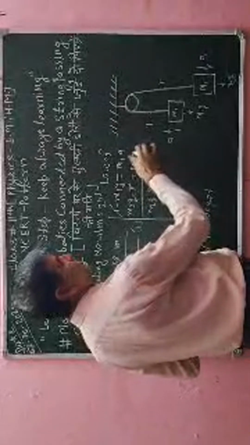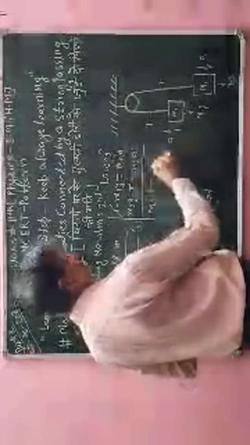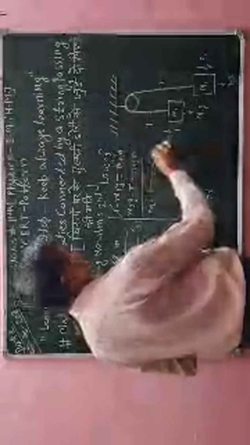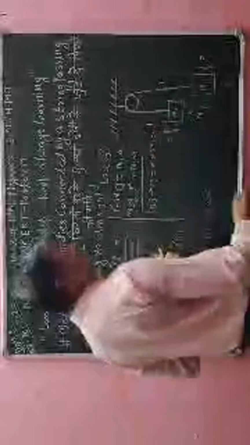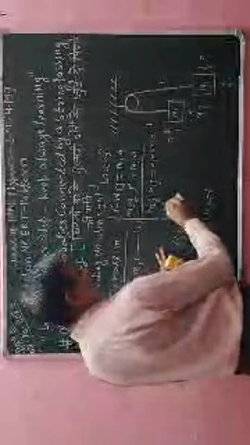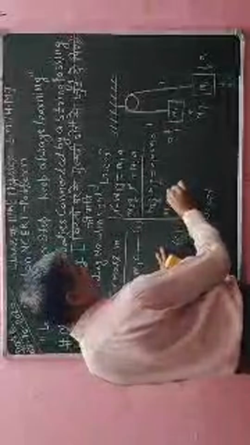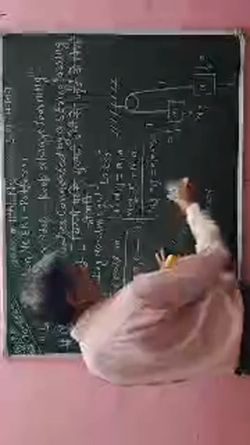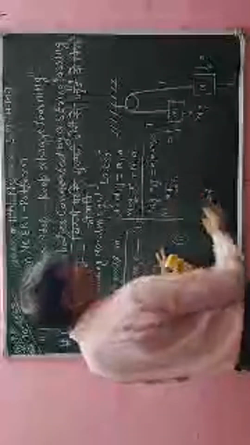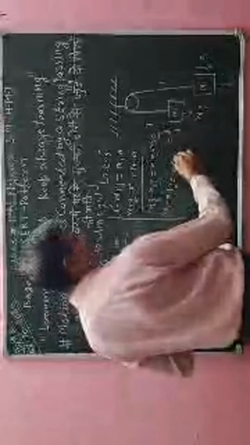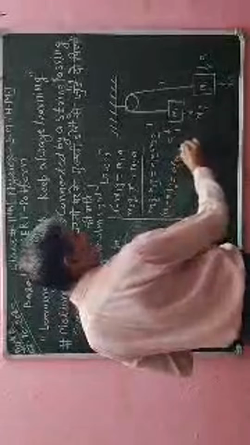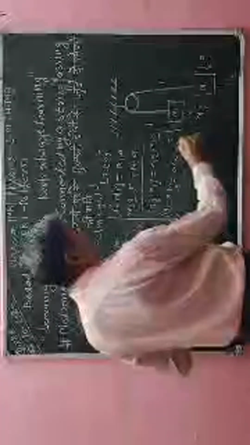Which is equal to, here I have to take the sum. So m1a plus m2a. Okay students, concentrate here, because g is common, so I will write m2 minus m1 into g, which is equal to, here a is common, so I will take a common. So after taking a common, m1 plus m2, I have to write here properly.